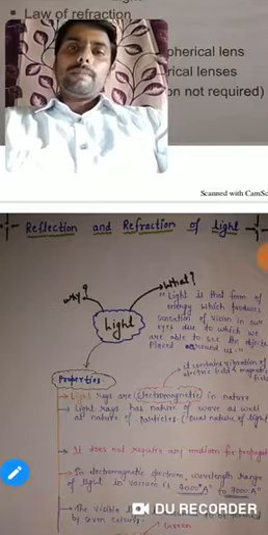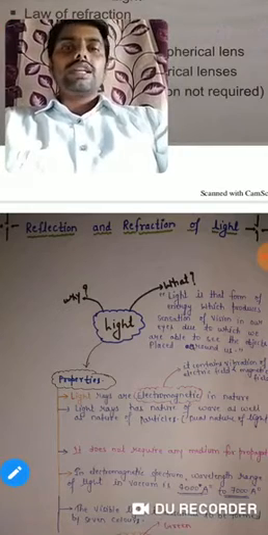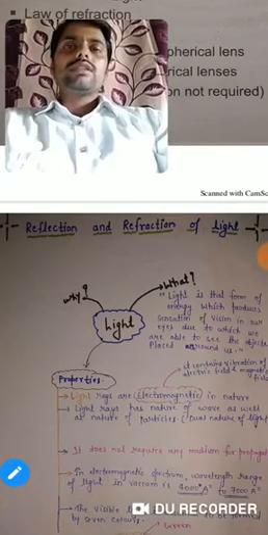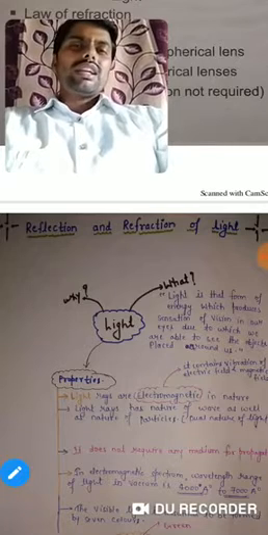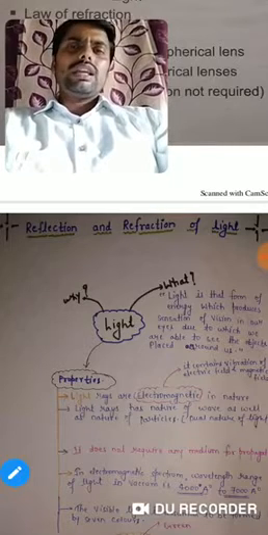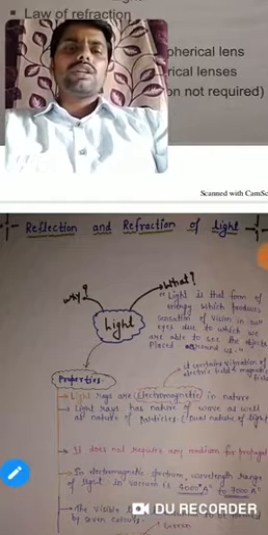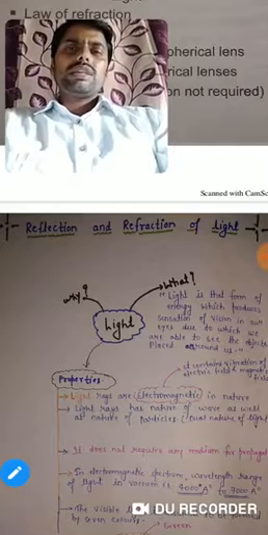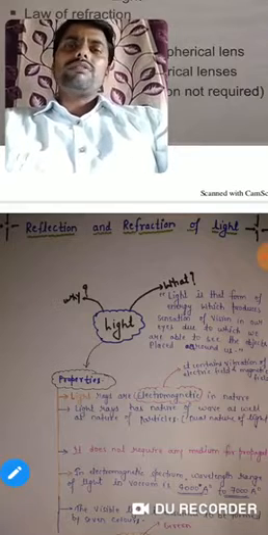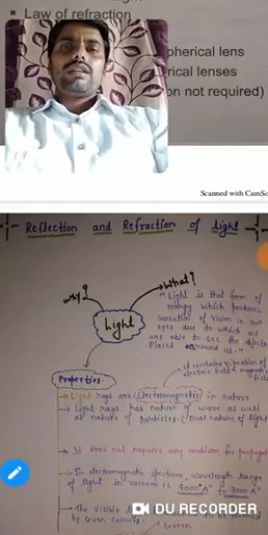What are the phenomena that we study in light? The phenomena that we study in light are basically reflection, refraction, diffraction of light, then interference of light. These are the basic phenomena that we study in the chapter on light.